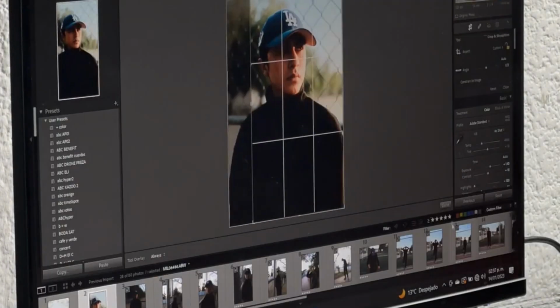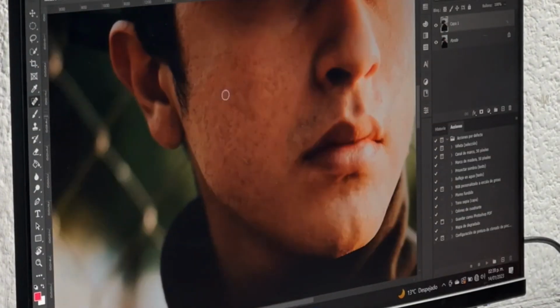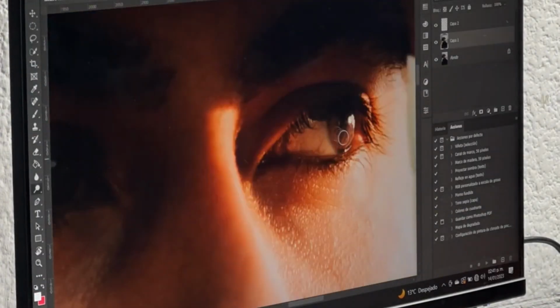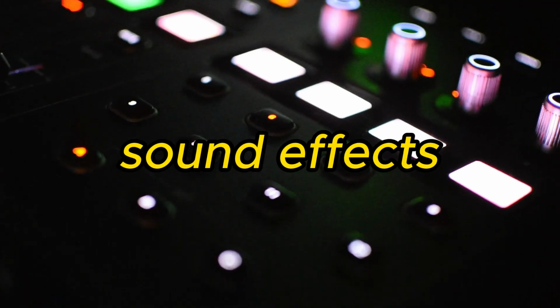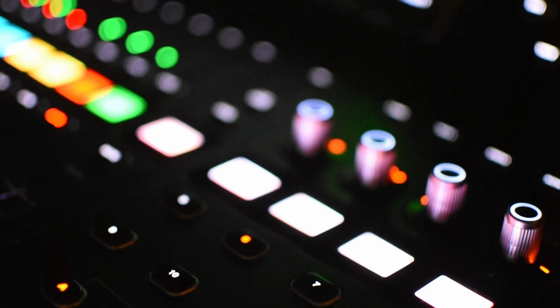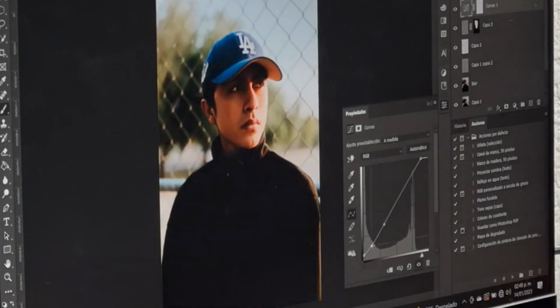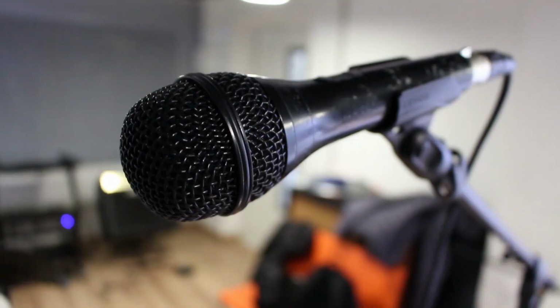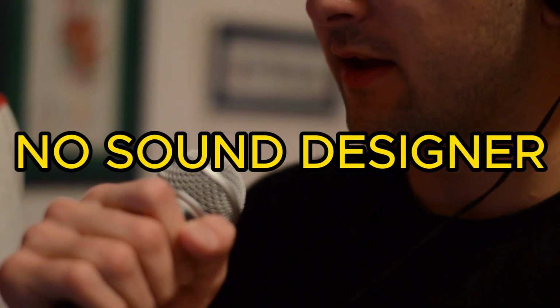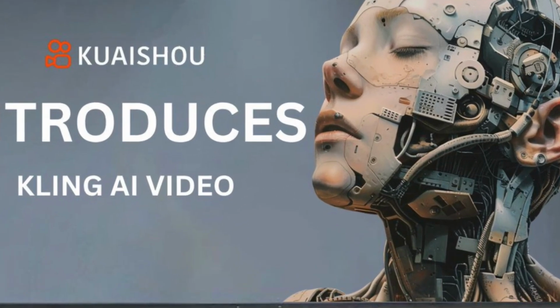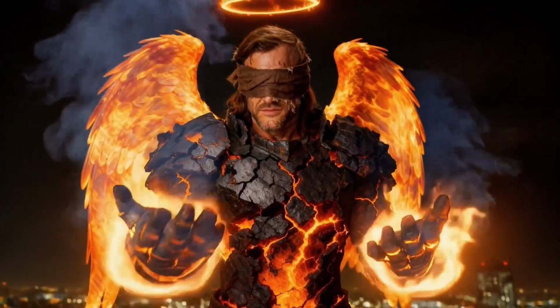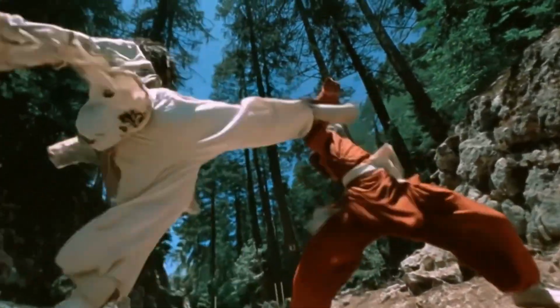Imagine typing a few words and watching a complete video come to life with dialogue, sound effects, and even singing, all generated by AI in seconds. No video editor, no voice actor, no sound designer. This isn't science fiction anymore. Welcome to Kling AI Video 2.6, the first AI model that creates videos and audio simultaneously, and it's changing everything we know about video production.